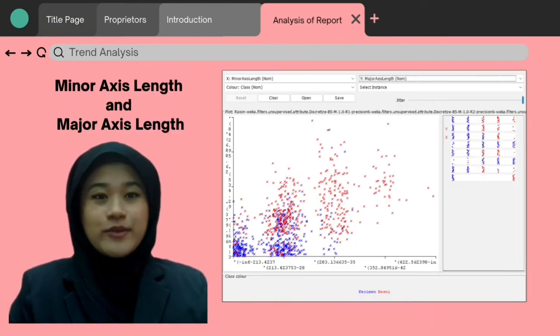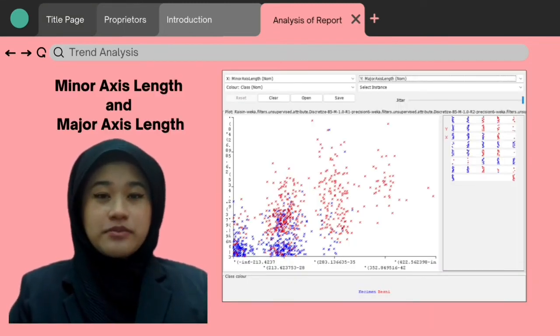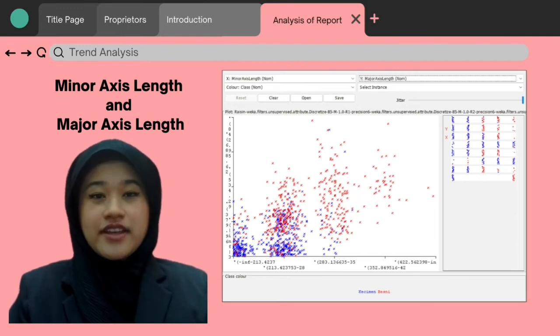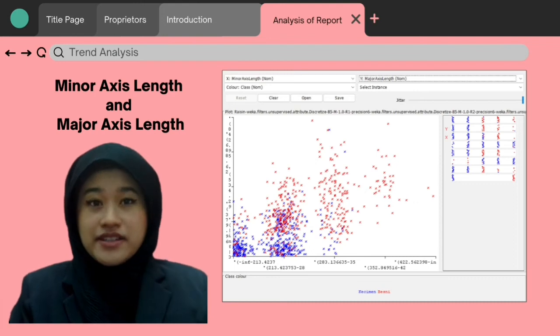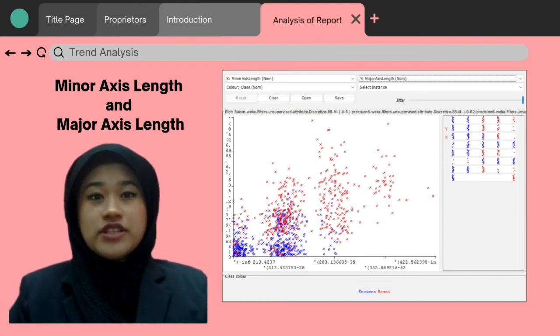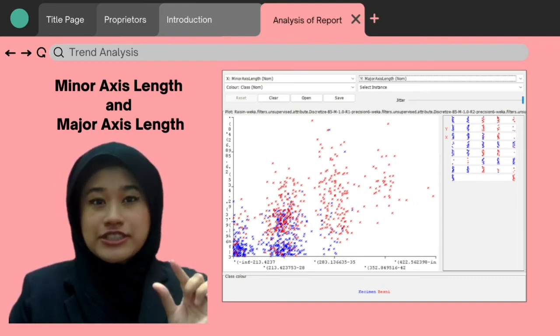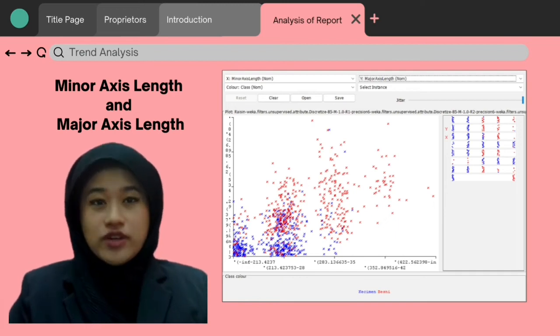Hi, I'm Sabrina and I will explain about the relationship between major axis line and minor axis line. Major axis line means the length of the main axis, which is the longest line that can be drawn on the Raisin grain, while minor axis line is the length of the small axis, which is the shortest line that can be drawn on the Raisin grain.